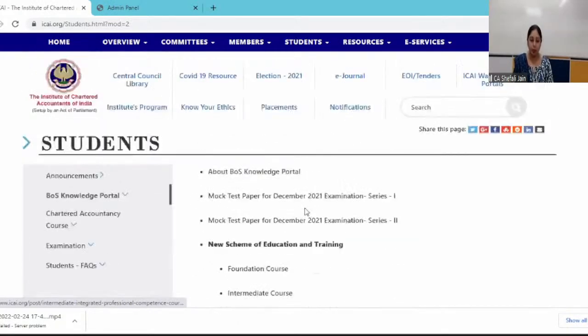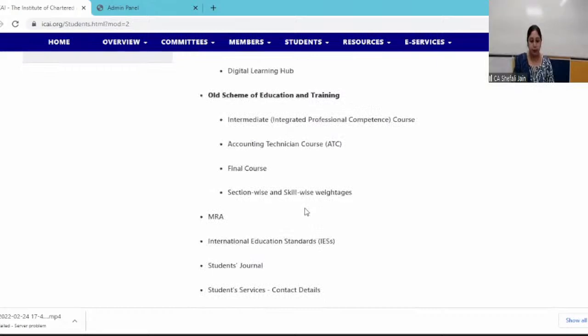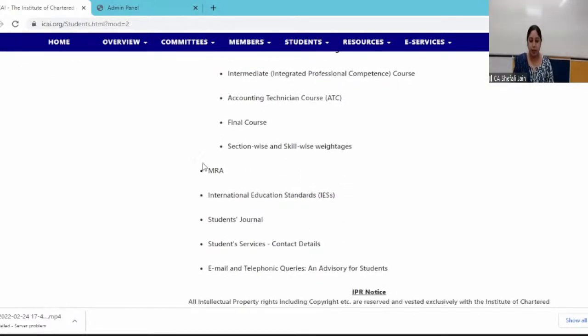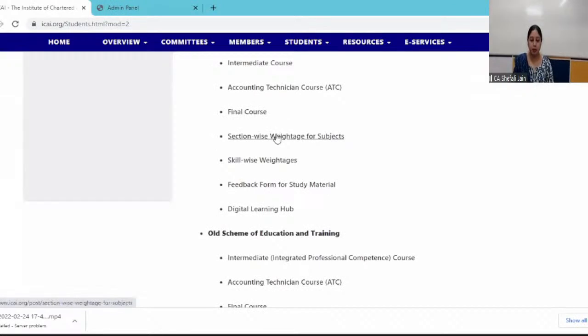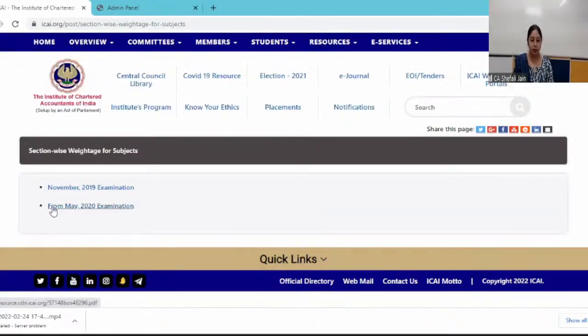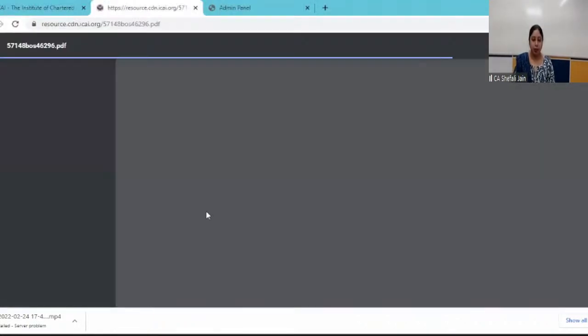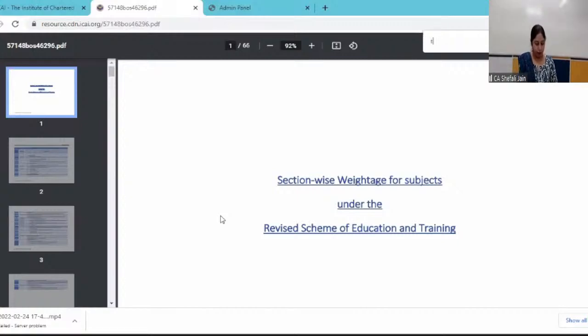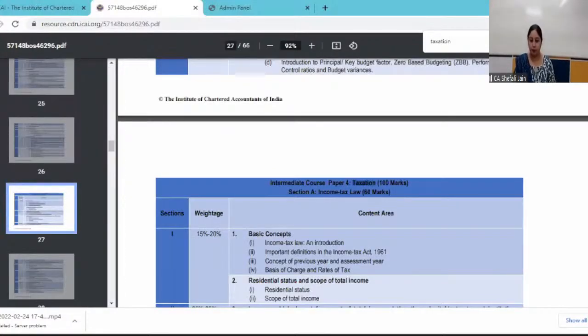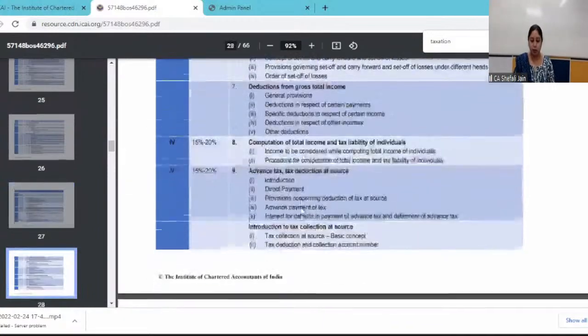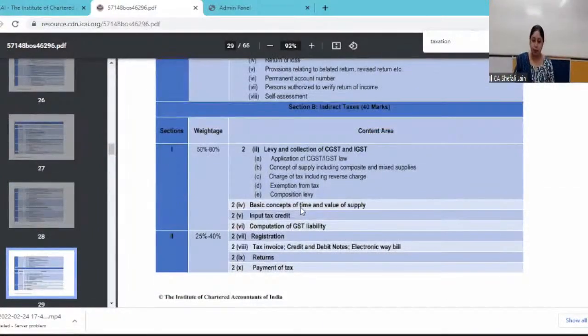Now, if you come to the BOS Knowledge Portal homepage, you will find the section-wise and skill-wise weightage. So first is the section-wise weightage for the subjects, and you have to see the section-wise weightage which is relevant from May 2022 examination. And here you have to see the weightage for Paper 4B, Indirect Taxes. Now, if you go through this weightage, I'm just discussing this, afterwards you can see this weightage thoroughly. I'm just giving you an idea of how this weightage has been assigned.